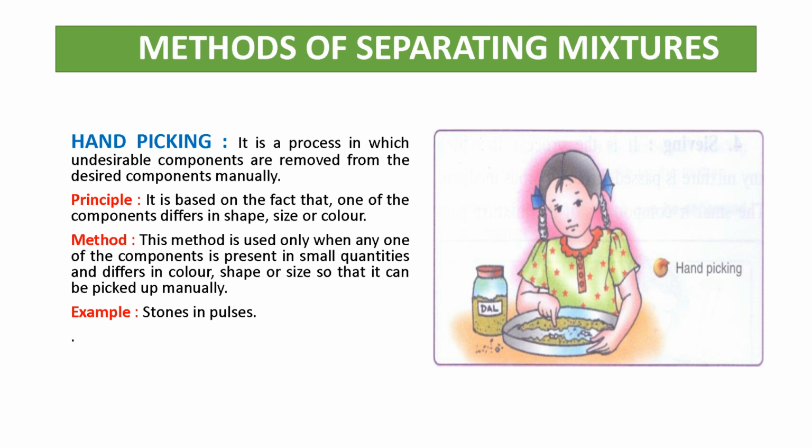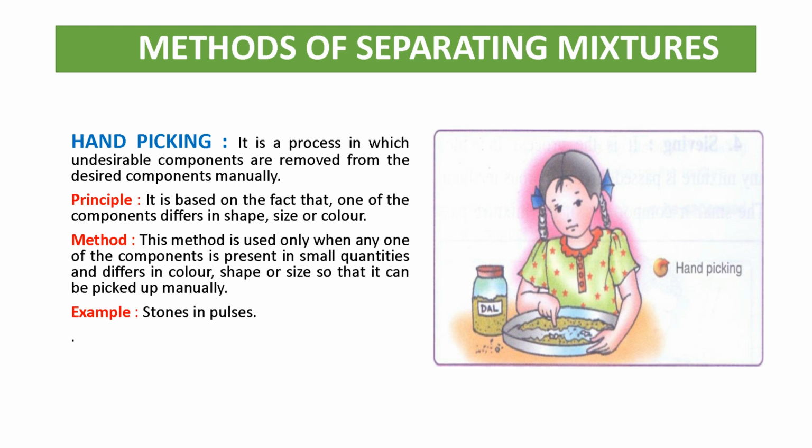This is a very common method. All of you have seen this at your home. Our mothers do this to separate stone from rice and pulses. So what is hand picking? It is a process in which undesirable components are removed from the desirable components manually. The principle: it is based on the fact that one of the components differs in shape, size or color. So it is very important, when we use the method of hand picking, that the components differ in shape, size or color. So keep it in mind.